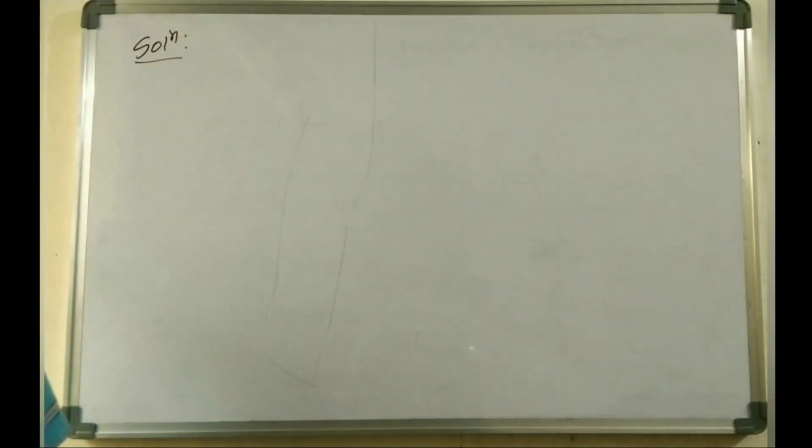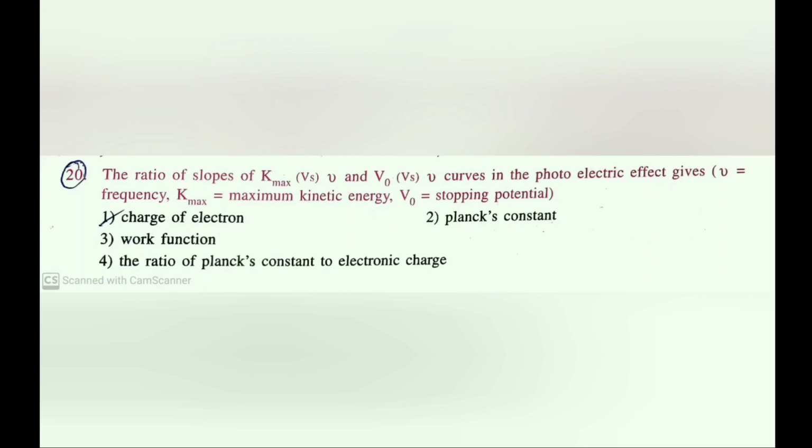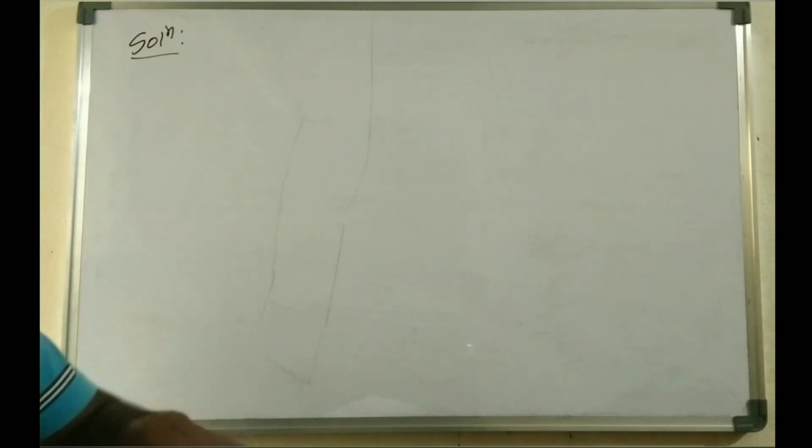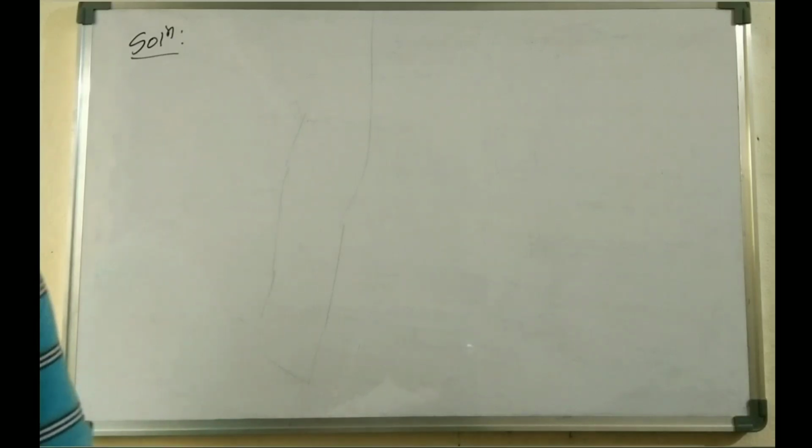Okay, and the next question is the ratio of slopes of Kmax versus frequency nu and stopping potential versus frequency curves in the photoelectric effect gives, in brackets, nu is frequency, Kmax is maximum kinetic energy and V naught is the stopping potential. In this one they are asking the ratio of slopes of Kmax versus frequency and stopping potential versus frequency, right.